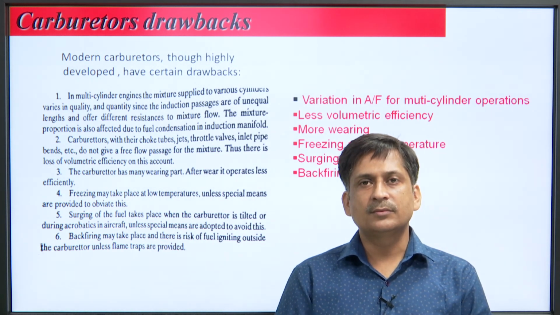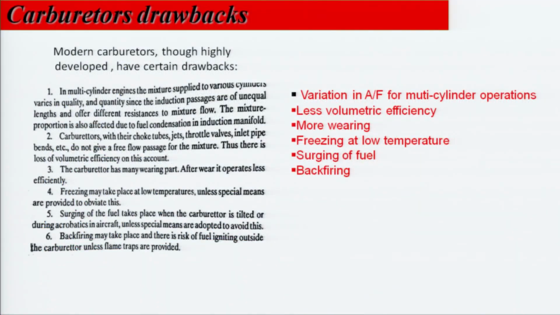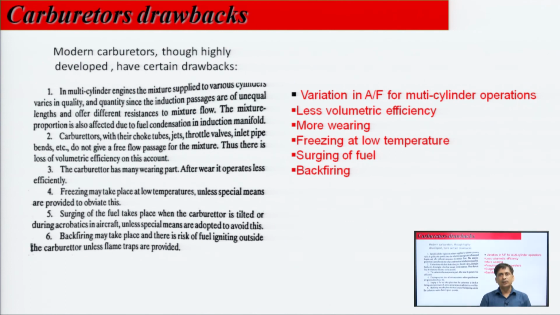We have seen the simple carburetor, which has its own limitations, and these limitations are overcome with the help of modern carburetors, by using some modifications. Modern carburetors, though highly developed, also have their drawbacks. We will discuss these drawbacks one by one.